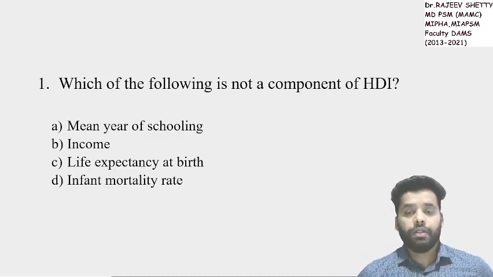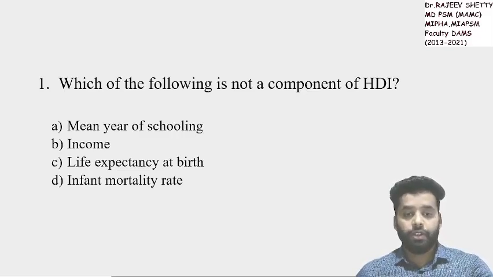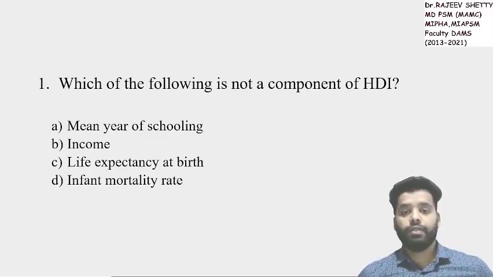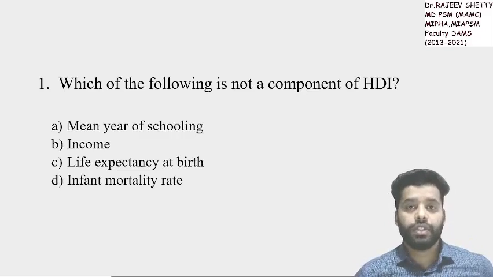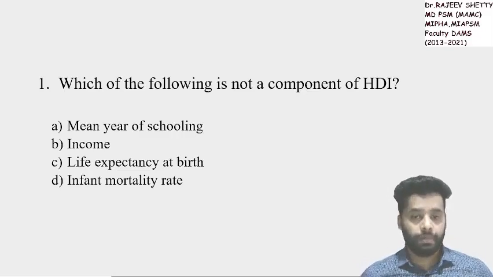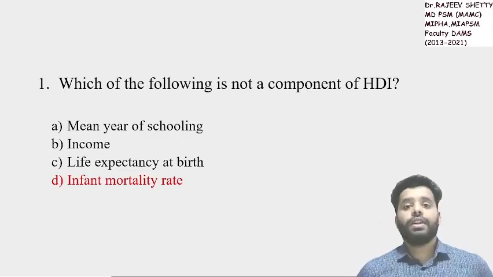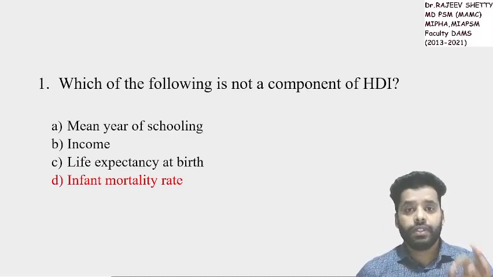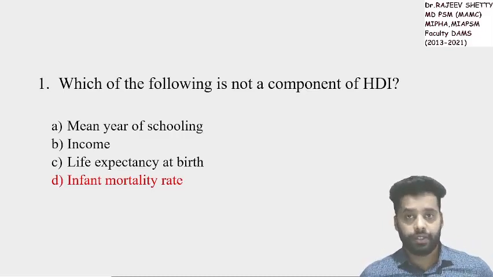So they have asked a question on Human Development Index. We know Human Development Index will help in comparing the standard of living between two countries. Which country is better? So which is not a component of Human Development Index? The answer is infant mortality rate. Infant mortality rate is used in Physical Quality of Life Index, not Human Development Index.